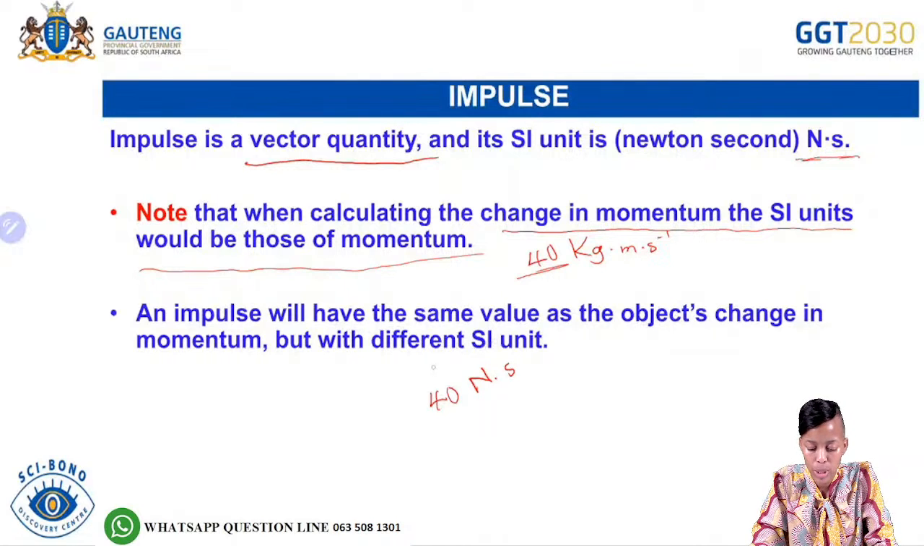So remember we said, where is it coming from? The Newton is coming from the F net, and the second is coming from the change in time. So if you are calculating the momentum, this would be your units for momentum. But if you are calculating the impulse, this would be your units for impulse.